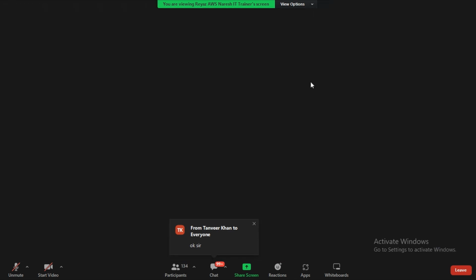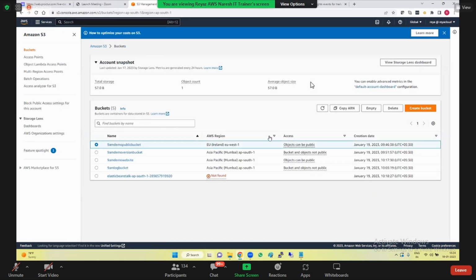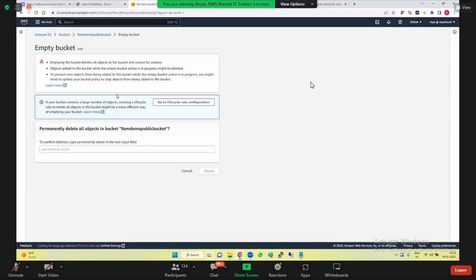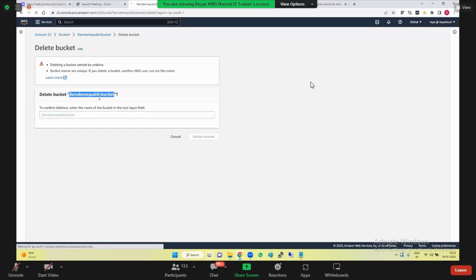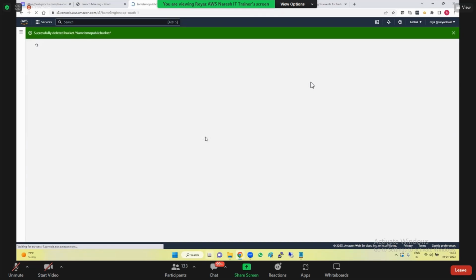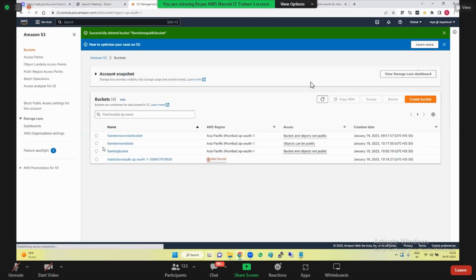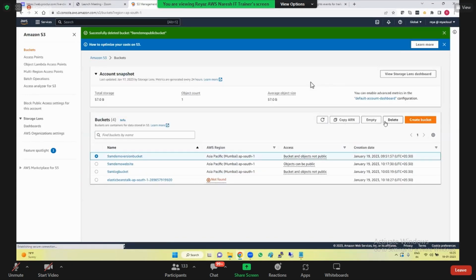Okay. So same thing, empty it. And you click on delete bucket configuration. It is the same as deleting the bucket. You know to go back and again. So here, empty it.